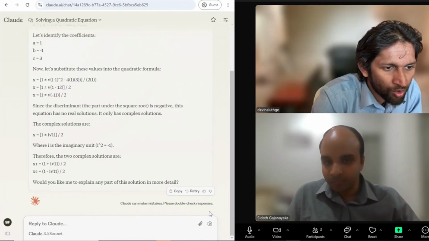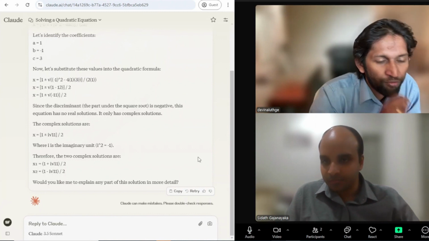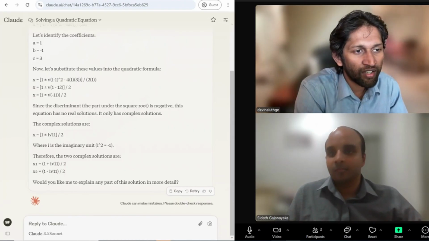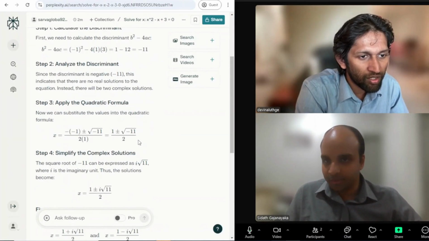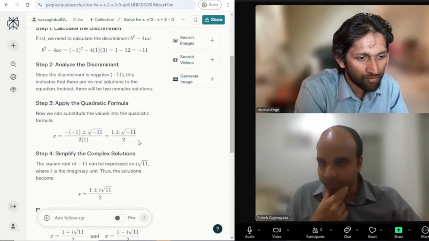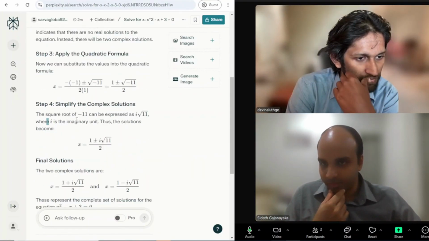Okay, so I think it's just before, therefore, the two complex solutions are. So yeah, they define what i is. I didn't see the definition in the other four. Let's double check. Here, it doesn't talk about the imaginary. Ah, wait. It says, where i is the imaginary unit.